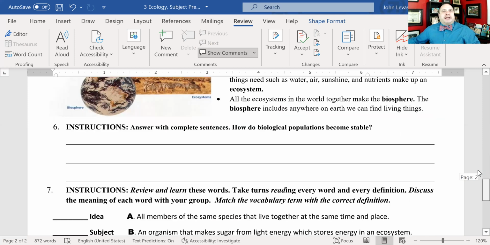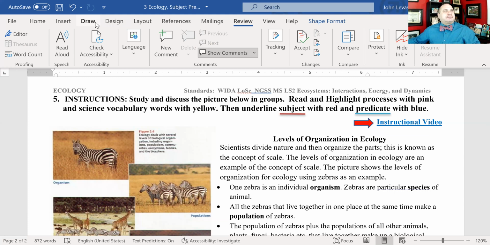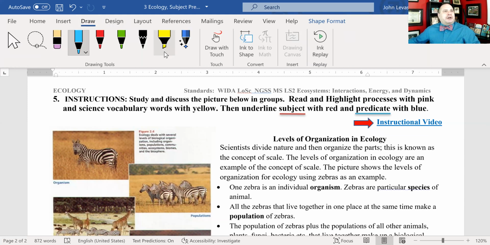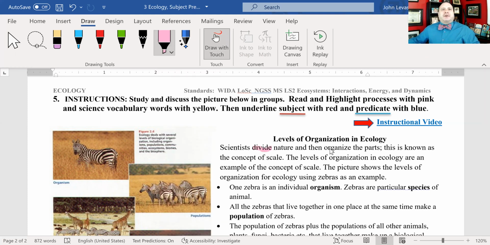All right, so let's get out our highlighter. And we'll start with pink. We'll do our action words. Scientists divide nature and then organize the parts. This is known as the concept of scale. The levels of organization in ecology.